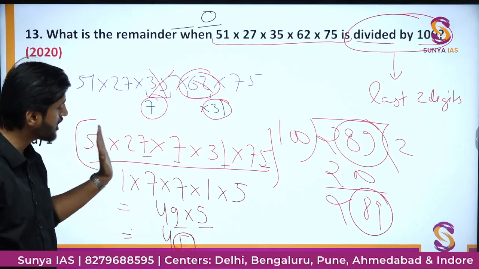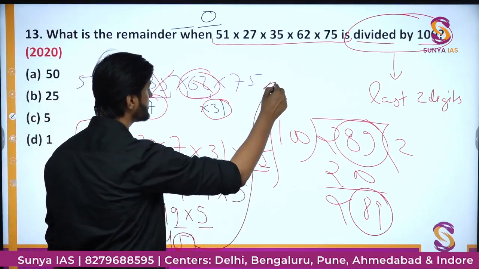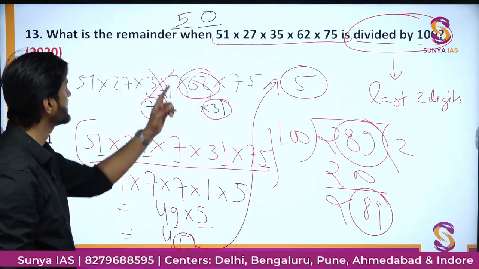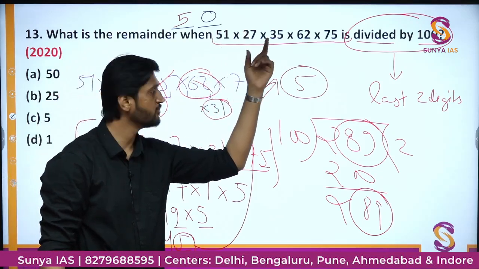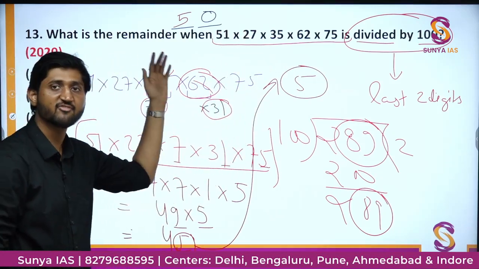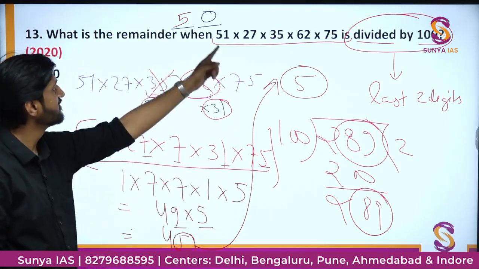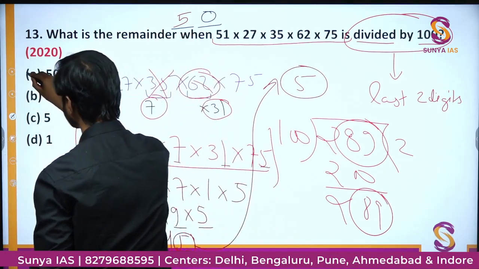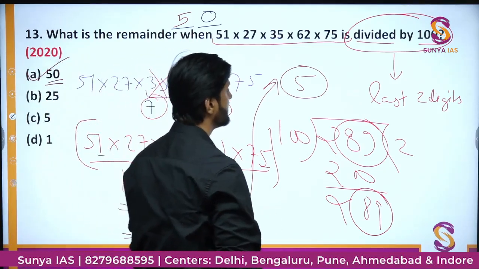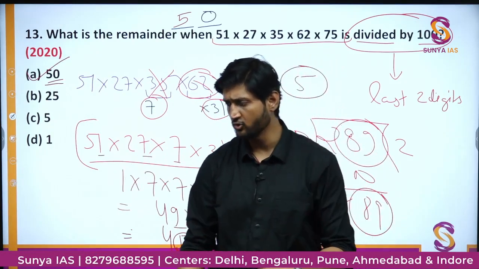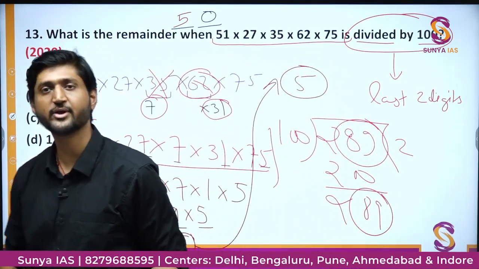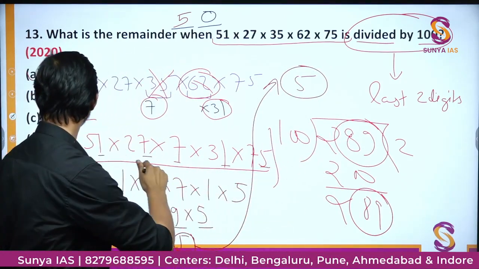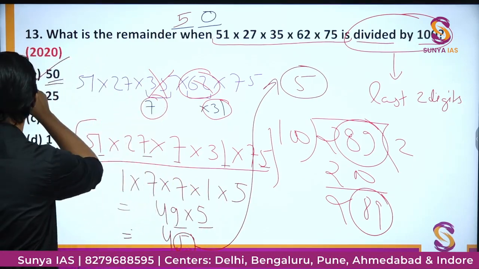So whenever you multiply all these numbers, the last digit you are getting is 5, and this 5 is nothing but the second last digit, because the last digit is going to be 0 because of the factors of 5 and 2. After removing them, whatever the last digit is will be the second last digit. Okay, so that is the particular idea of this question, and here the correct option is going to be option A, that is 50. So I know guys, not an easy one, but with time, with practice, you can actually figure out the approach that is needed to apply in such questions. Okay, and now we'll move on.